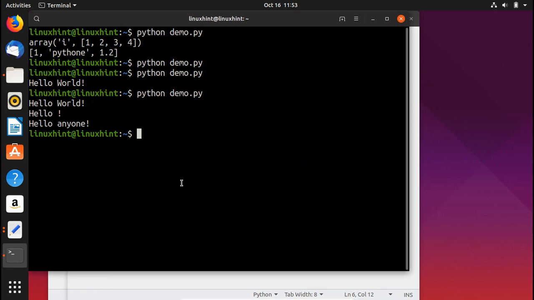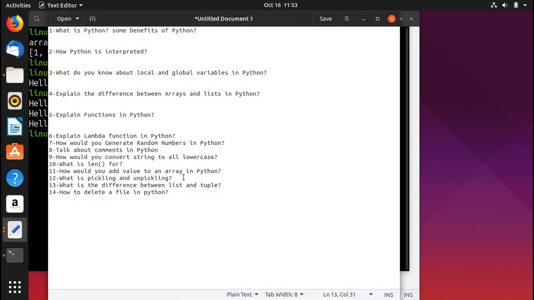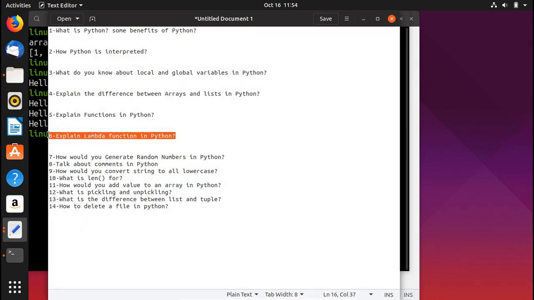So now let's move on to the next important question, which is essentially explain Lambda function in Python. Okay, that is basically a sort of an anonymous function, which is known as Lambda function. So the idea is that this function can have any number of parameters, but it can have only one statement. It has as many parameters or arguments as it can, but it would have just one statement. Okay, that's how it works, right? So let's go ahead and let's try to write this function.